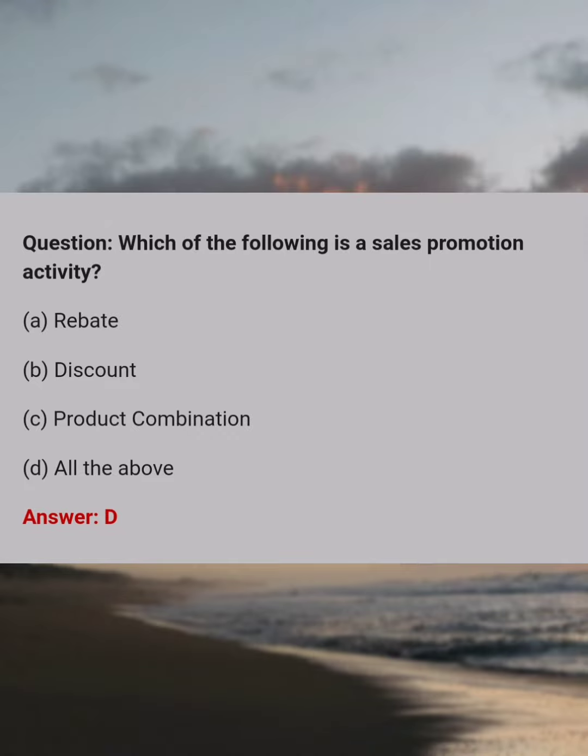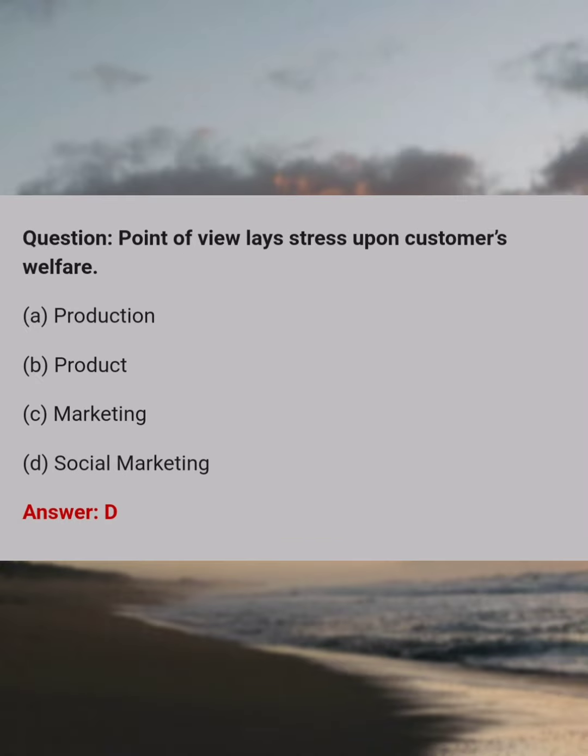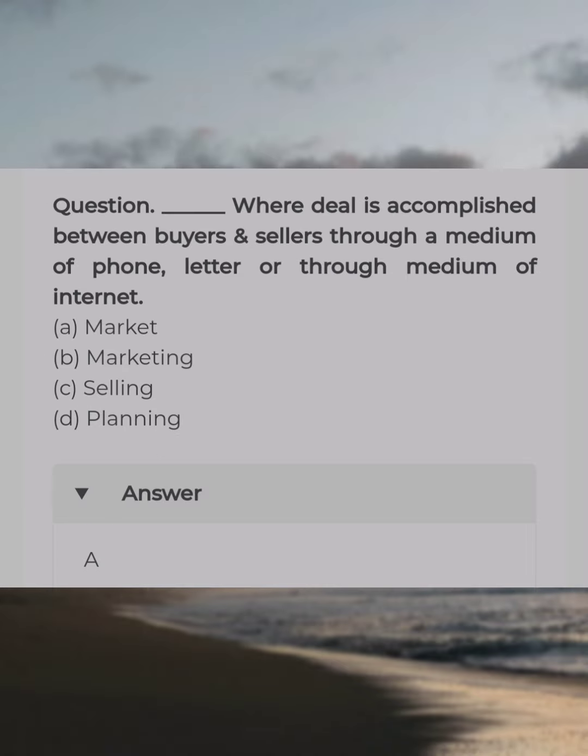Which of the following is a sales promotion activity? Answer D. All the above. Sales promotion is helpful in making effective. Answer C. Both the above. Point of view lays stress upon customers' welfare. Answer D. Social marketing. Dash where this is accomplished between buyers and sellers through a medium of phone, letter or through medium of internet. Answer A. Market.